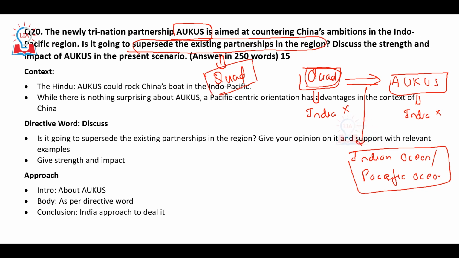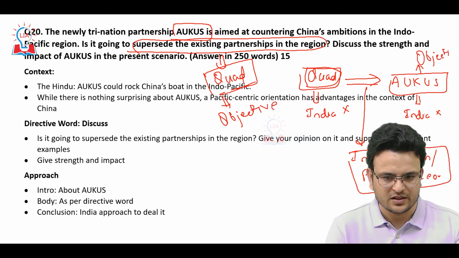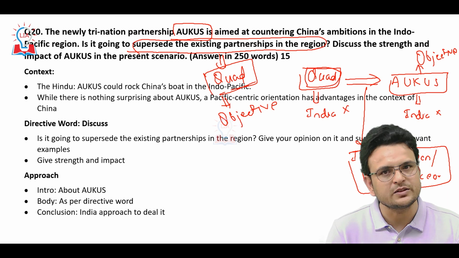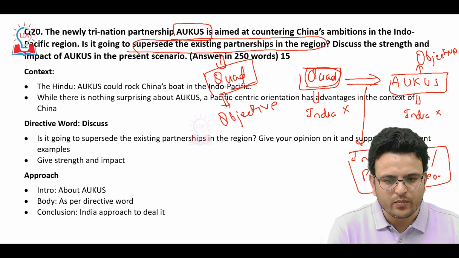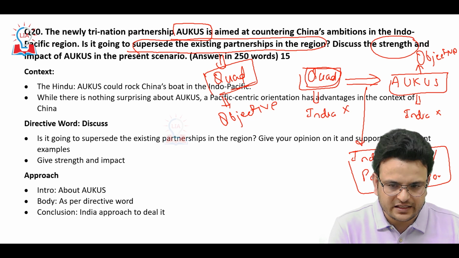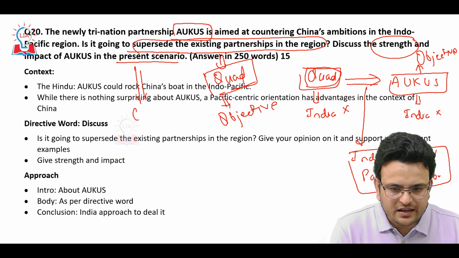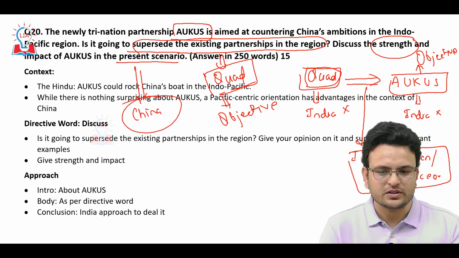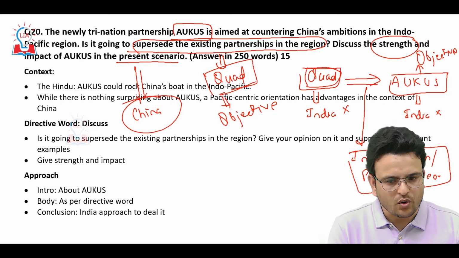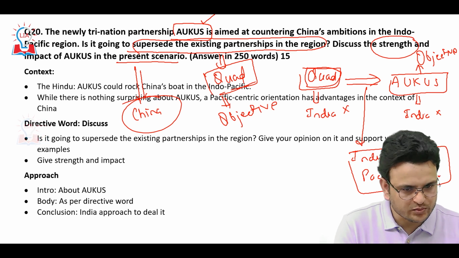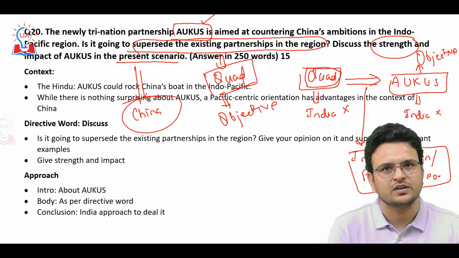We have to understand the objective of Quad and the objective of AUKUS. If the objectives are different, then it is not going to replace it. If the objectives are the same, then it is going to replace it. Then discuss the strength. You have to mention the significance and impact of AUKUS in the present scenario, basically to what extent it is going to reduce the influence of China. Again, this is not a very difficult question because we have seen multiple articles regarding AUKUS: to what extent it is going to replace Quad, and what the objectives of Quad and AUKUS are.